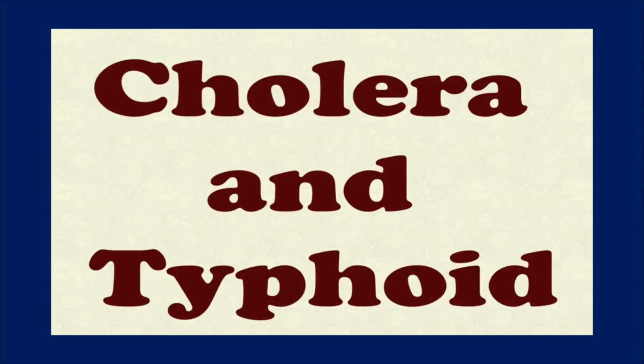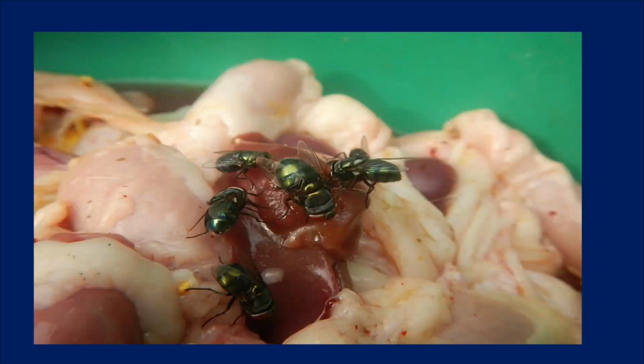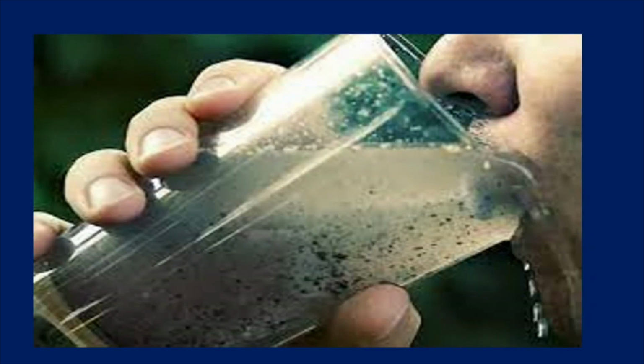And next we have cholera and typhoid. These two diseases are waterborne diseases. These two diseases are caused by bacteria only. When we eat contaminated food, and when we drink polluted water, we may get these diseases, typhoid and cholera.